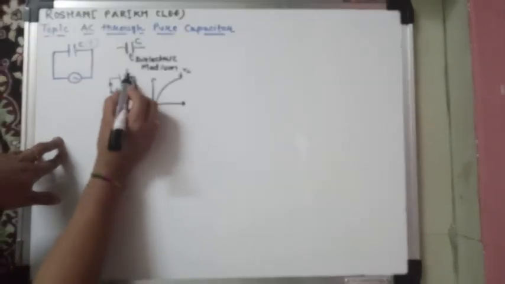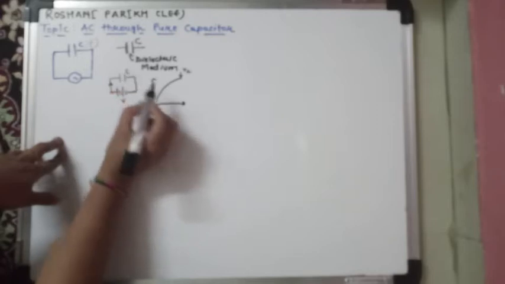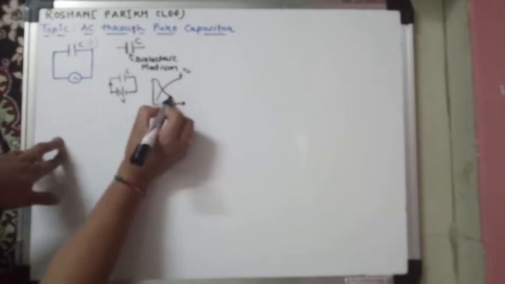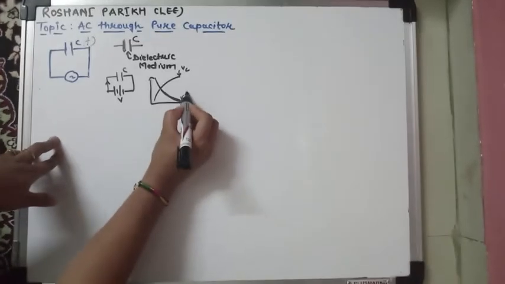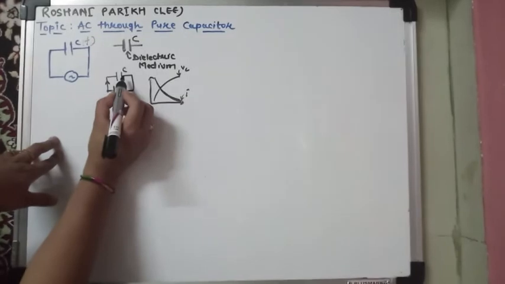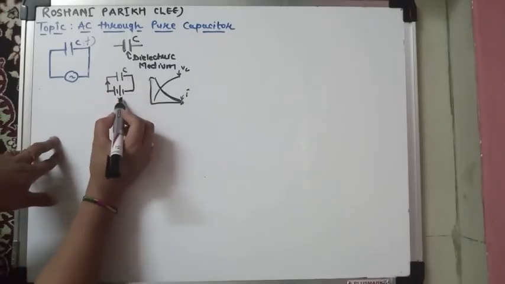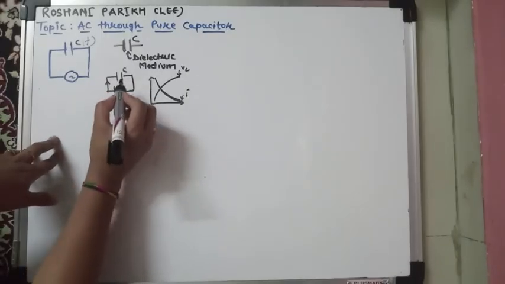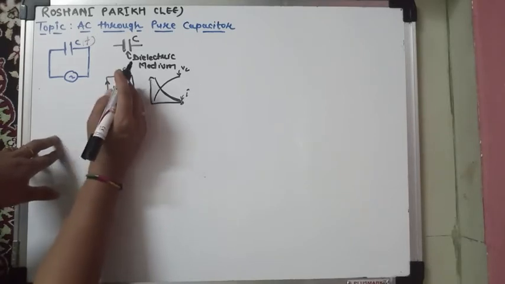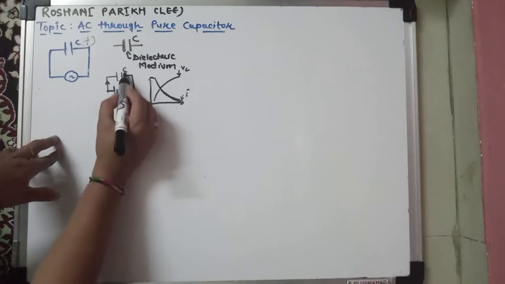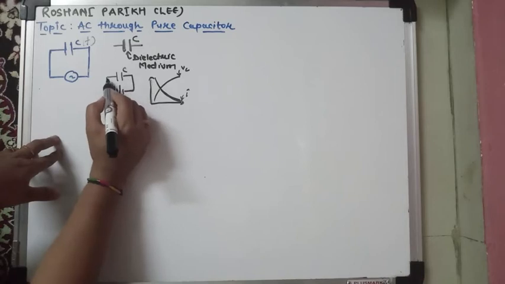The current graph is like this: the current gradually decreases and then attains zero value when the capacitor is fully charged. So once the capacitor is fully charged, it blocks the current.